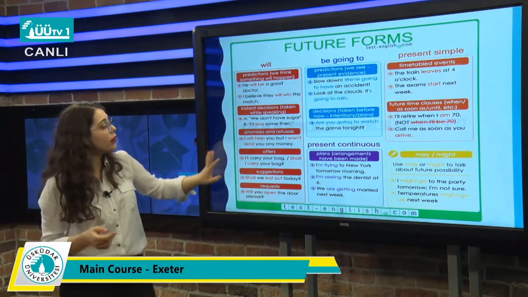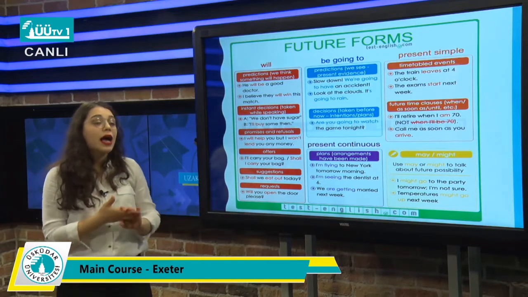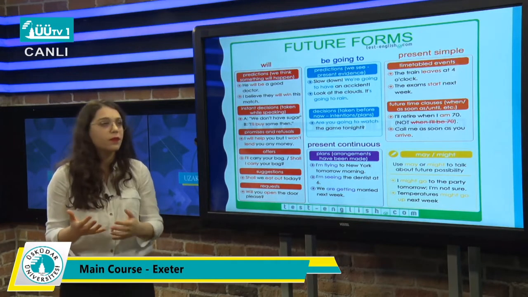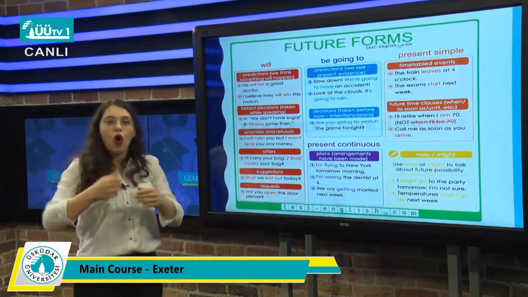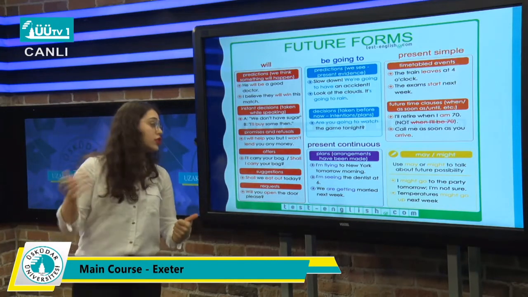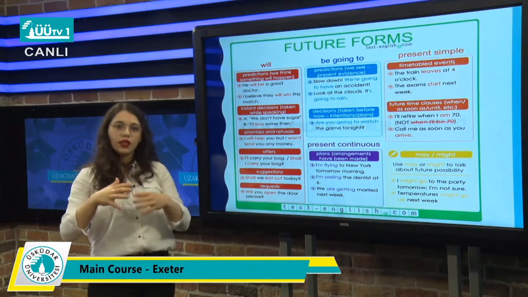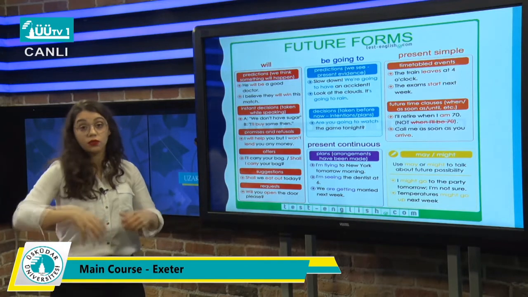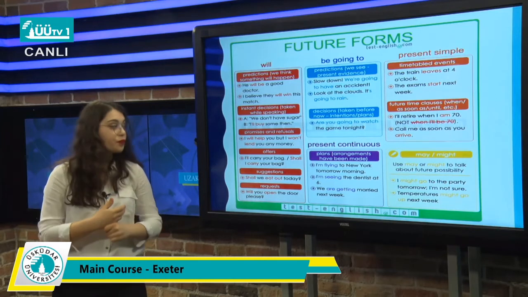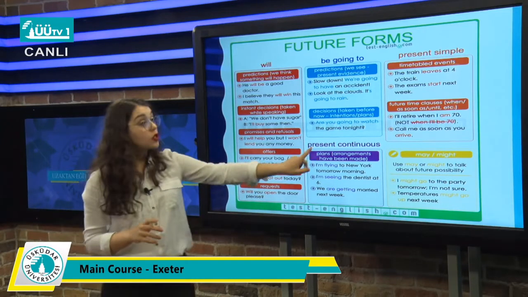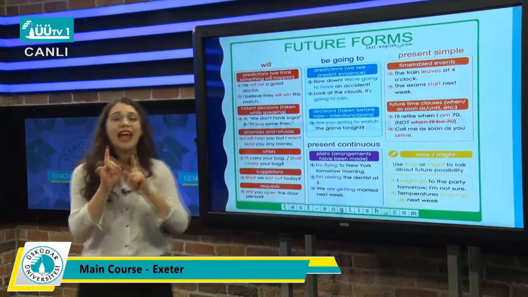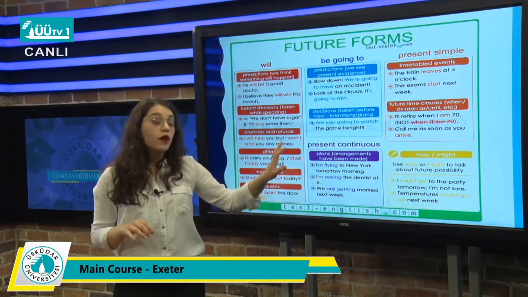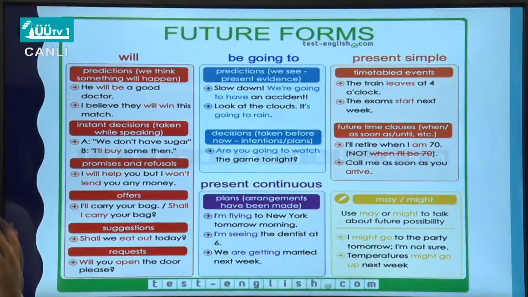Also, we can use will with promises or refusal. Like, I will help you, but I won't lend you any money. I'm promising something or I'm refusing something, I can use will. Or when we're offering something, like, I'll carry your bag, or shall I carry your bag? We're offering something, then we can use will. Also, we can use will with suggestions or requests, like, will you open the door please? We're requesting something, then we can use will. Also, we can use present continuous for future, but we have to be very, very careful about this. Because when we're talking about present continuous for future, we always talk about arrangement, plans happened before.